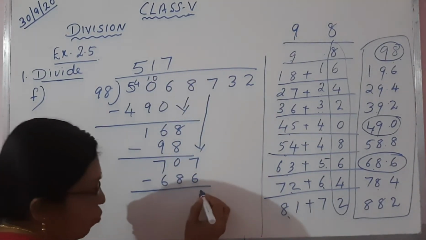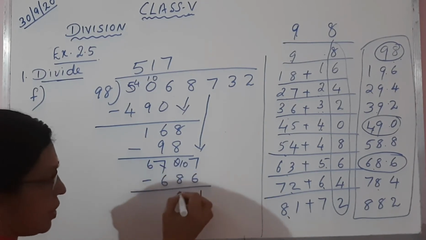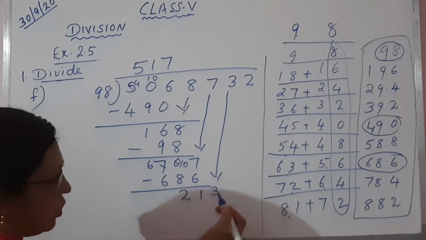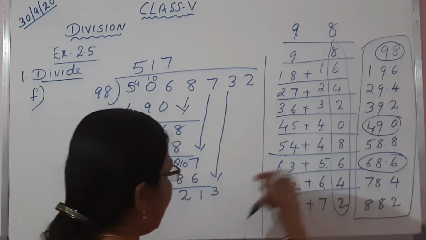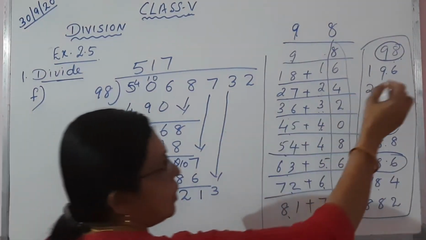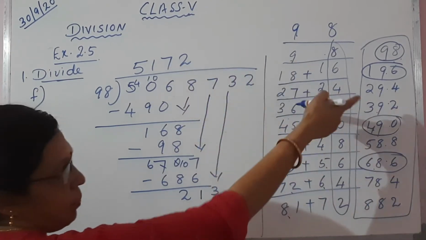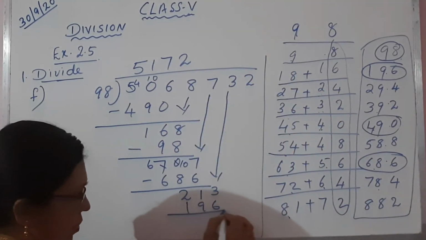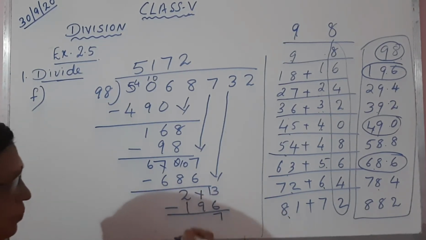7 minus 6, 1. Borrowing 10. 10 minus 8, 2. Bring down 3. 213. For 213, there is no such number, so what is the number near to 213? 196. 2 times. Second number. So 2 times, 196. 13 minus 6, 7.